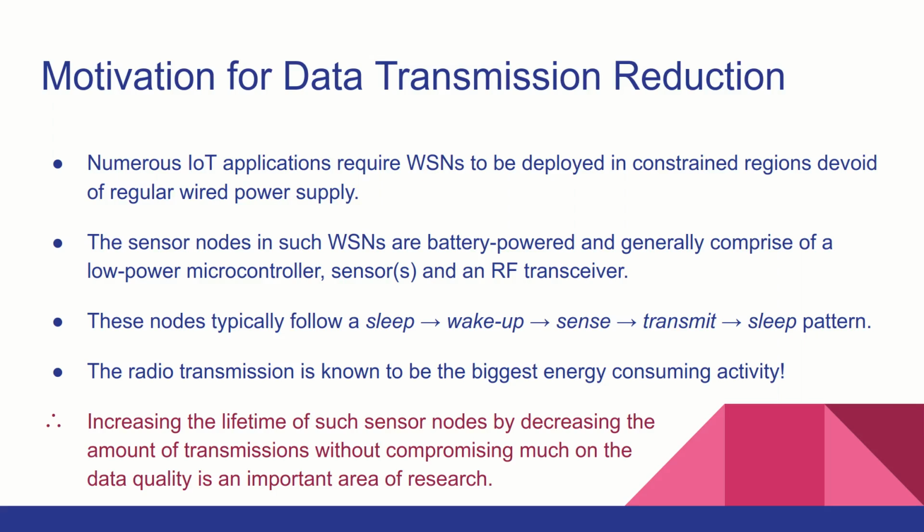Let's take a look at why data transmission reduction is important to Internet of Things. We know that numerous IoT applications require wireless sensor networks to be deployed in regions where wired power supply may not be available to these sensor nodes. Consequently, these sensor nodes are battery powered and they typically follow a sleeping pattern wherein they will wake up every so often to sense the data, transmit it, and then again go back to sleep. And it is known that radio transmission is the biggest culprit when it comes to energy consumption. So these points bring us to a very important area of research, that is to increase the lifetime of such sensor nodes by decreasing the amount of data transmissions without compromising much on the data quality.